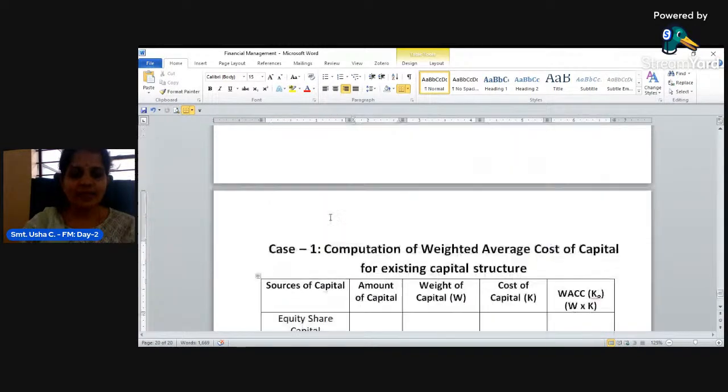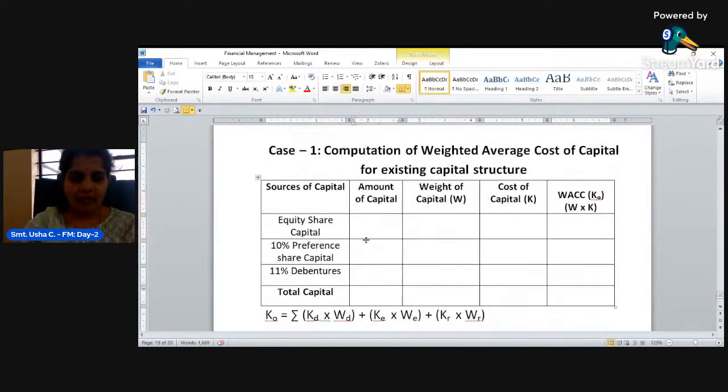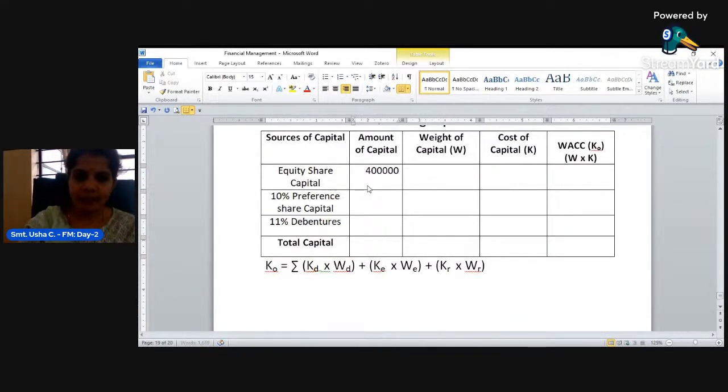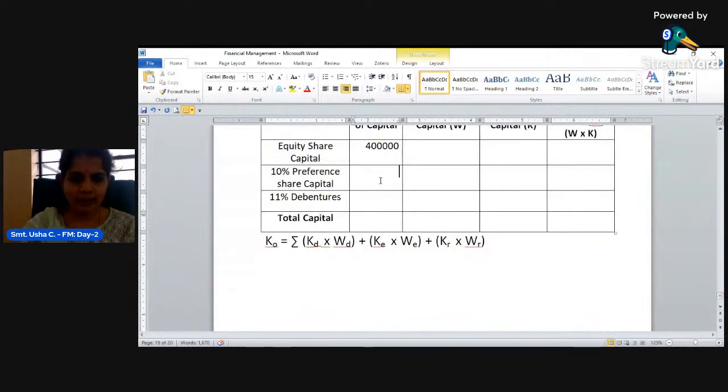Now, what is the amount of equity share capital here? The amount of equity share capital is 4 lakhs, and preference share capital is 1 lakh. Debenture is 5 lakhs. What's the total capital? It is 10 lakhs. So now you can directly take that 40%. 40% means 0.4, right?